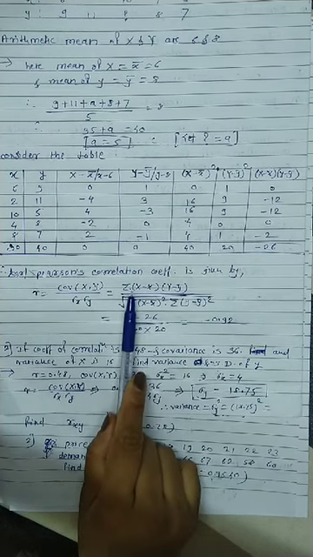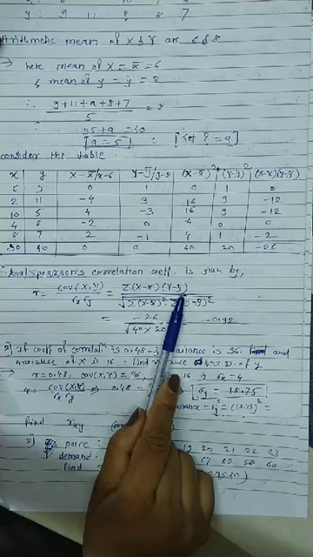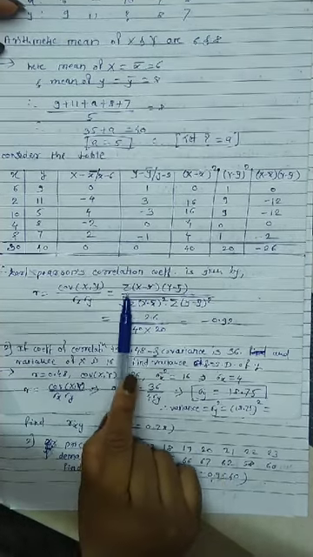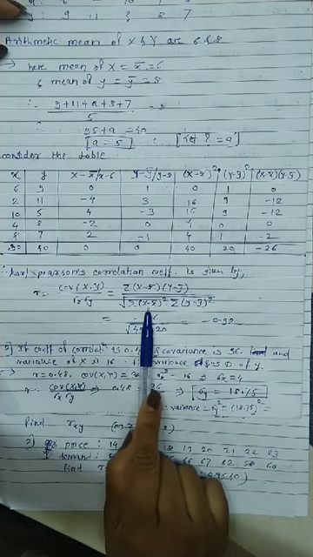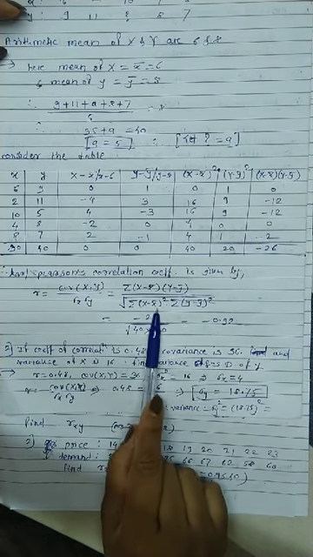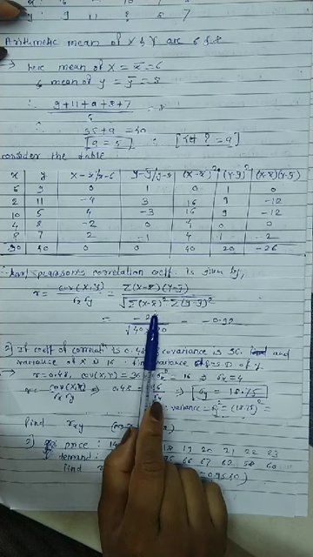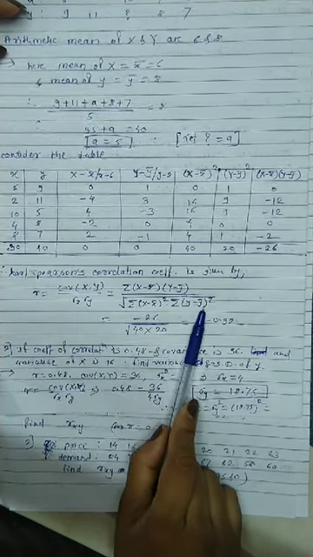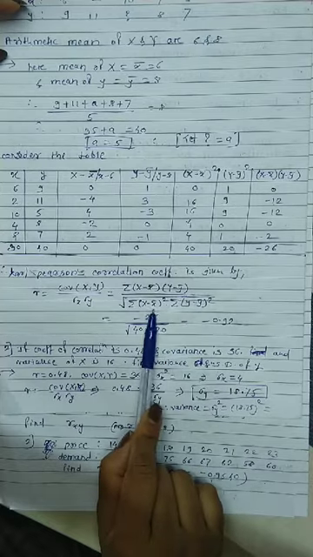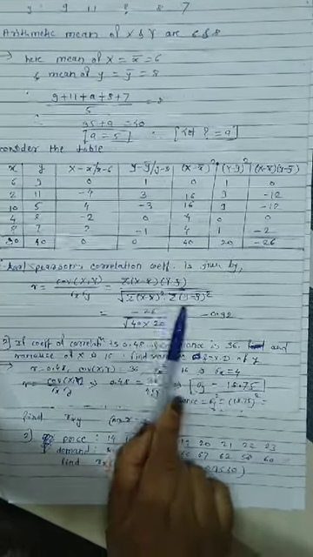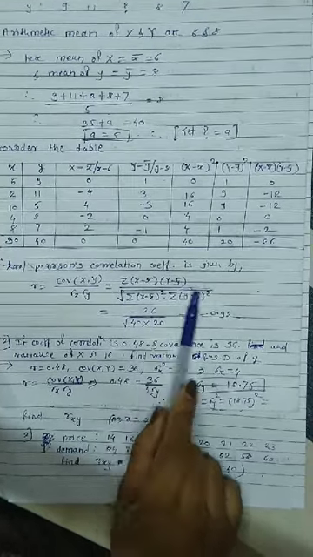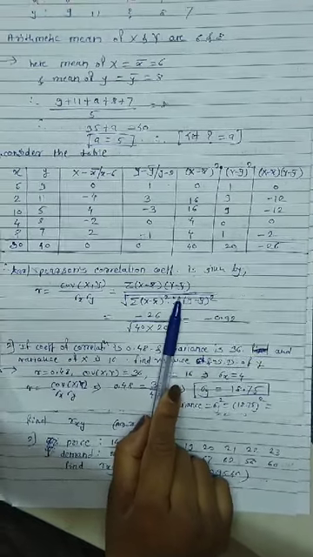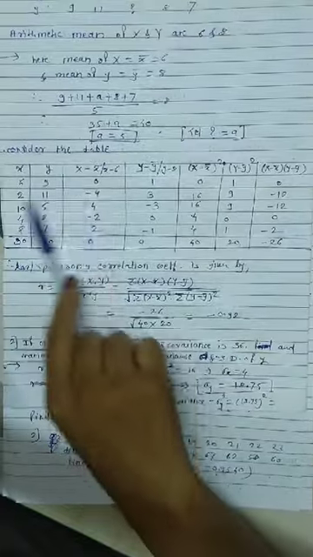We have to find the x minus x bar column, the y minus y bar column, the multiplication of those two columns, and then the sum of these columns. Then we need one more column each for x minus x bar square and y minus y bar square. We add these two columns, get two numbers, multiply them and take the square root. According to this formula, we have prepared these columns.